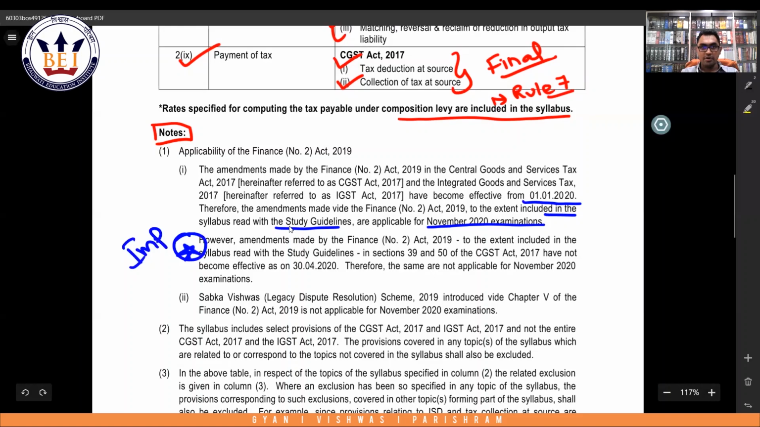Important point. However, amendment made by Finance Act 2 2019 to the extent included in the syllabus read with study guidelines in section 39. Section 39 talks about returns.